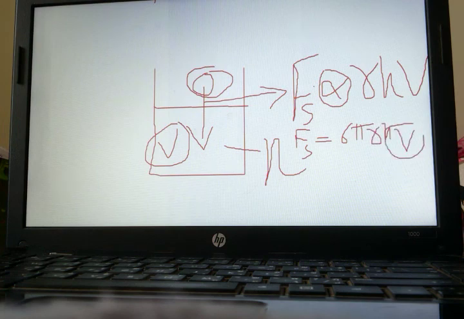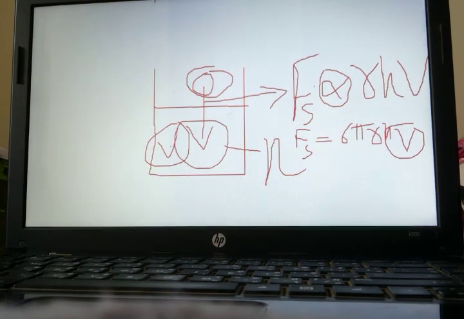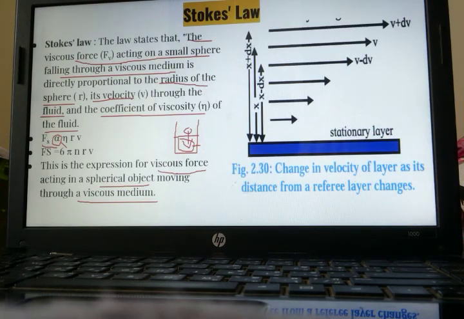Now V is called velocity. Whenever this sphere is introduced in this liquid column, it will move with some velocity. This V is called velocity.